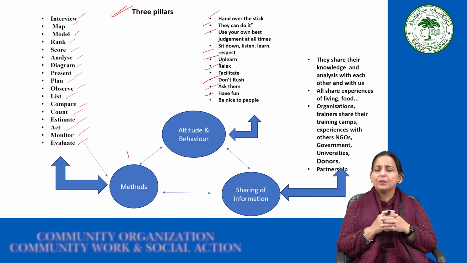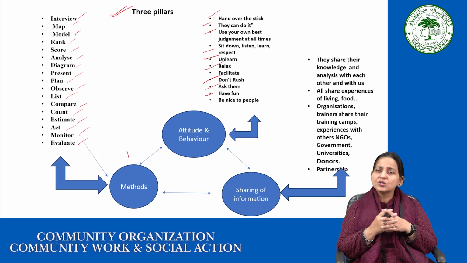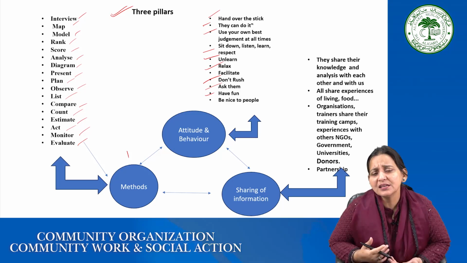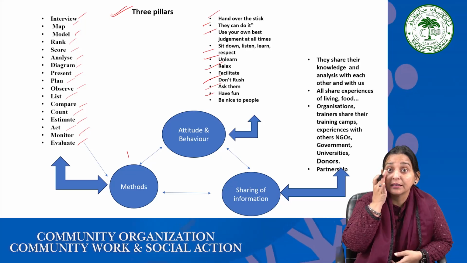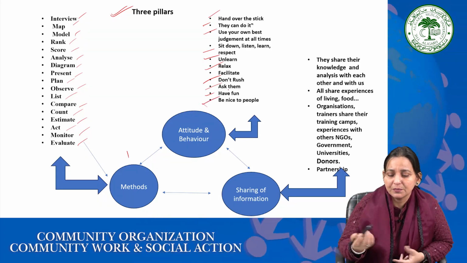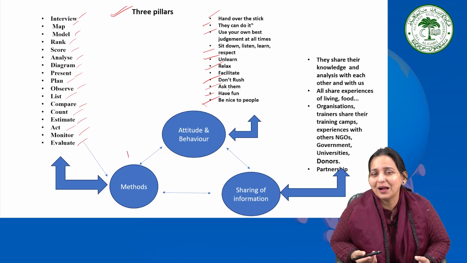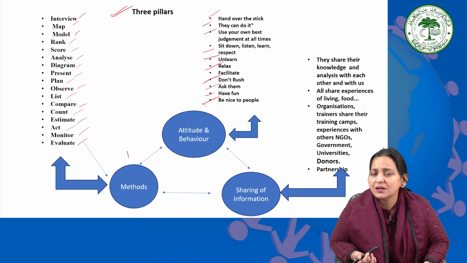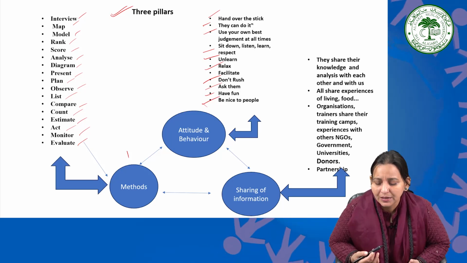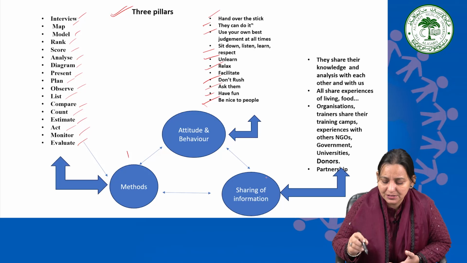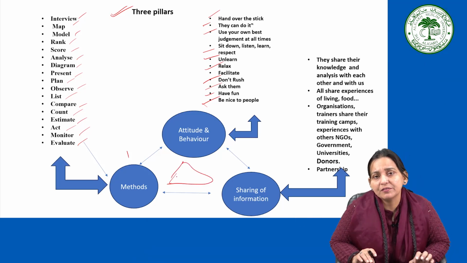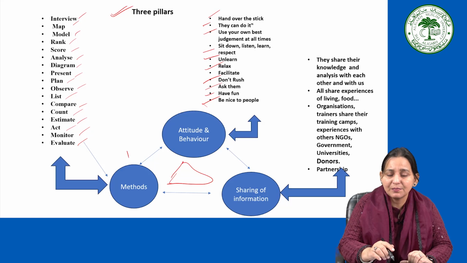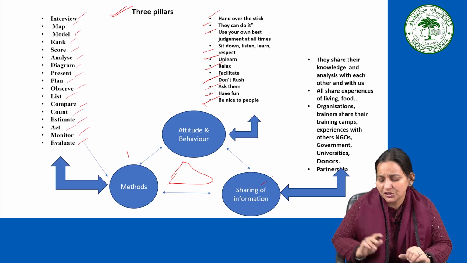I am sure that many of you are already using these techniques and are aware of the kind of entertainment and fun attached with this PRA PLA technique. Be nice to the people. That is the kind of behavior and attitude expected from you. Then there is sharing information. This is the third very important aspect of this triangle. One is about method, second is about attitude, and third is about sharing information.